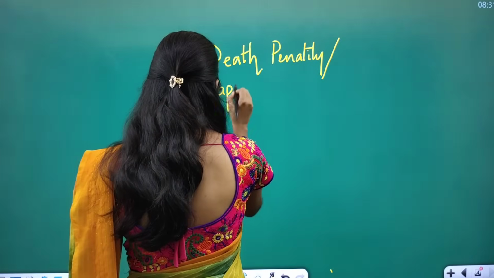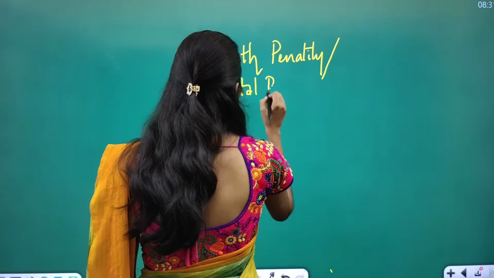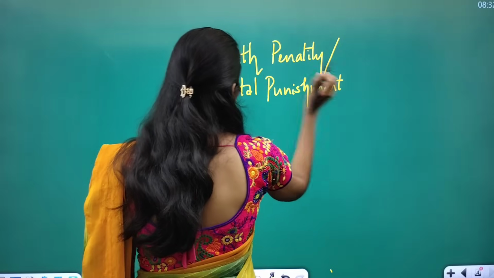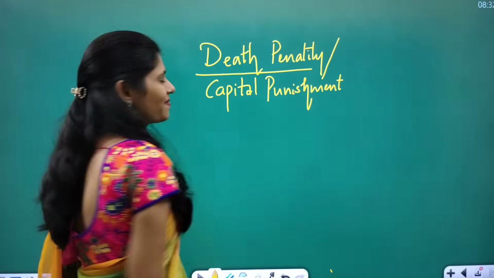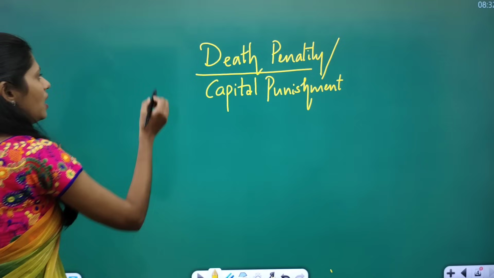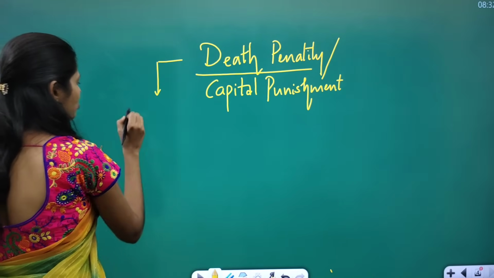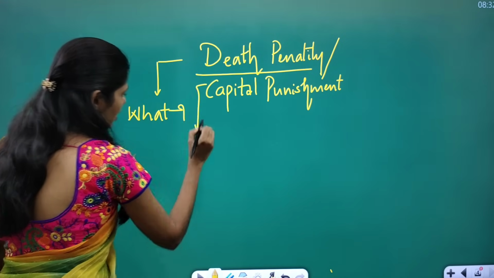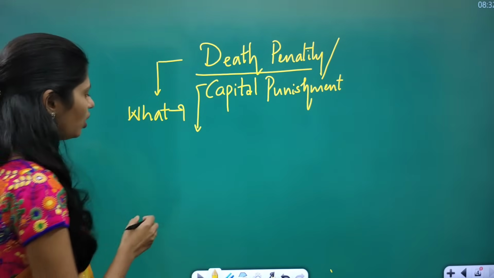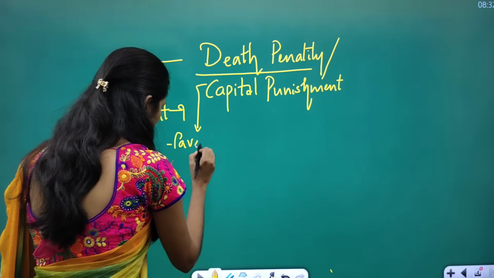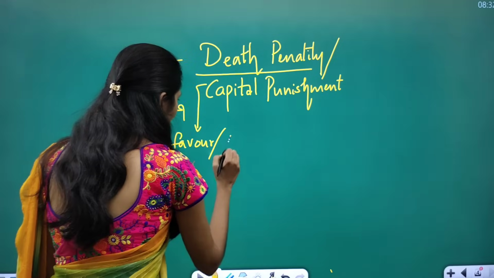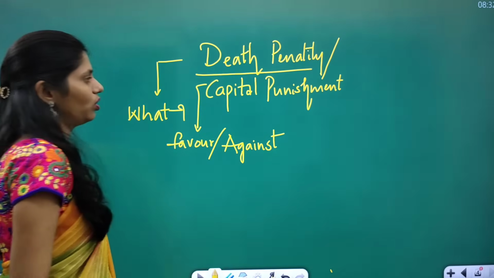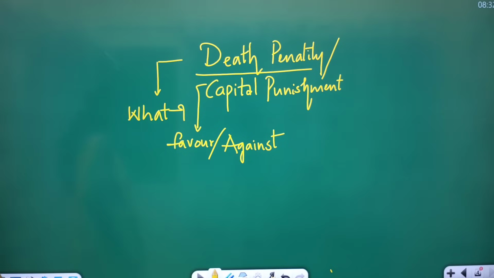The death penalty is also called capital punishment. Here you have to see what the death penalty is, and what the arguments in favor or the arguments against this capital punishment are.